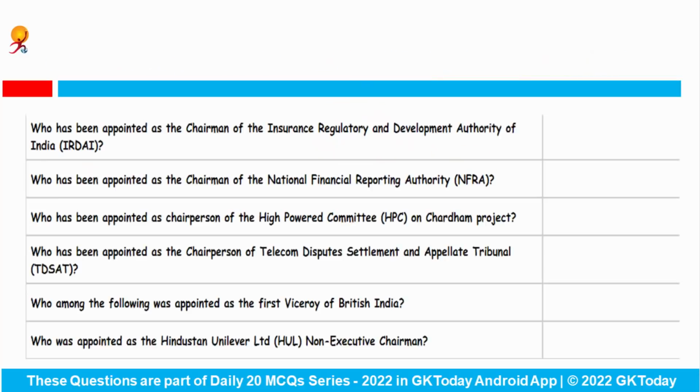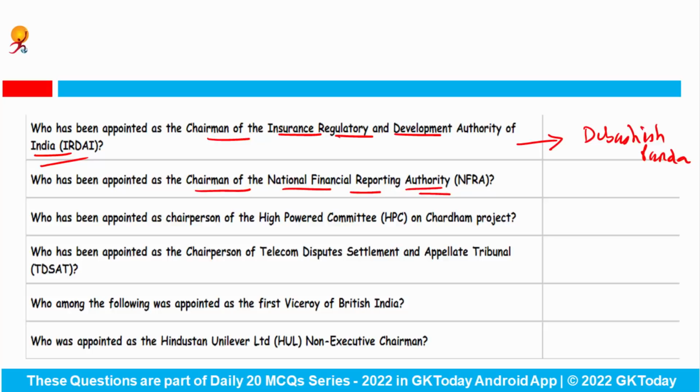Fine. Now let's see some of the important recent appointments. First question is, who has been appointed as the chairman of the Insurance Regulatory and Development Authority of India? So the new chairman of this particular organization is Mr. Debashish Panda. Okay. Then second question says, who has been appointed as the chairman of the National Financial Reporting Authority? Answer is Mr. Ajay Bhushan Pandey.